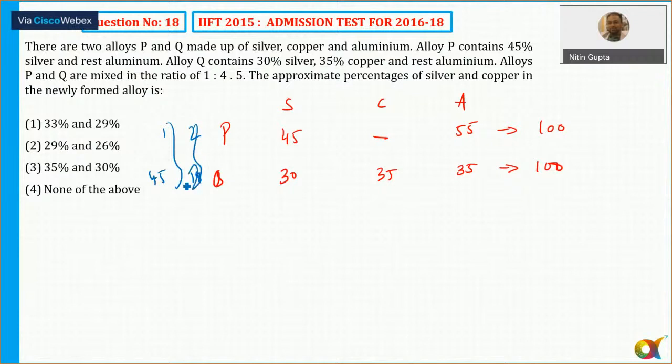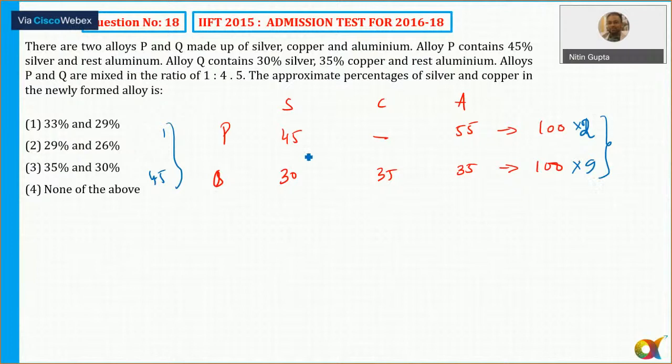So I will multiply by 2 to remove this decimal part. So 2 into 4.5. So the approximate percentage of silver and copper.